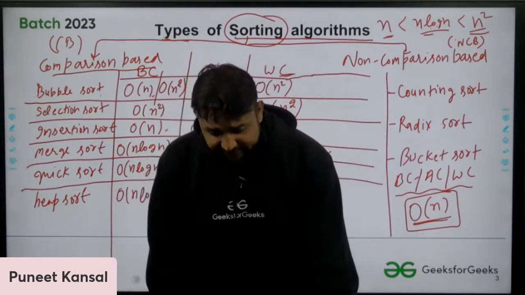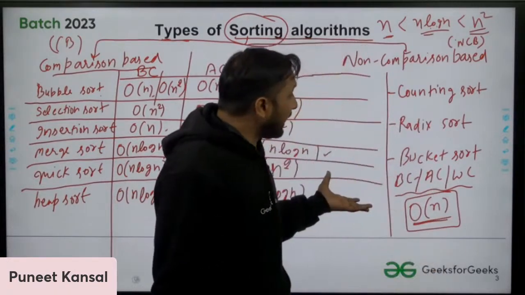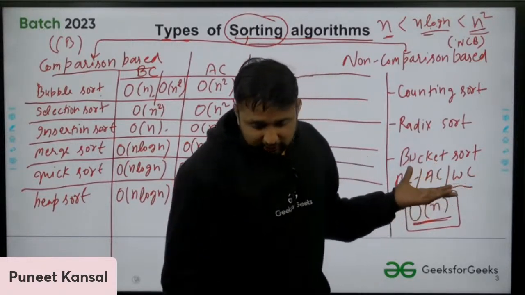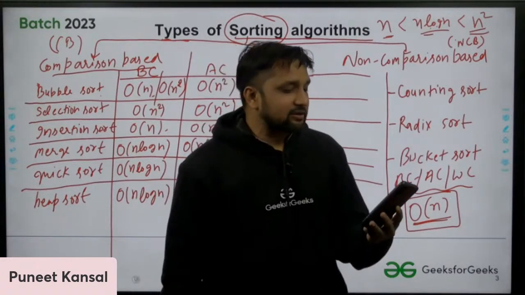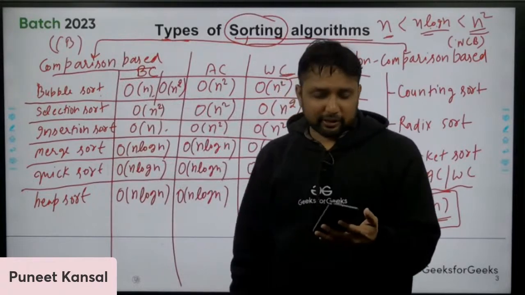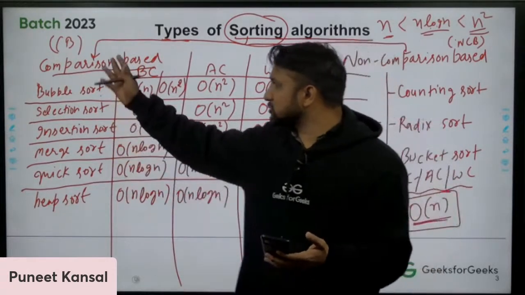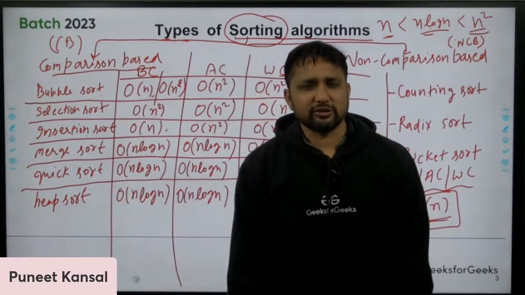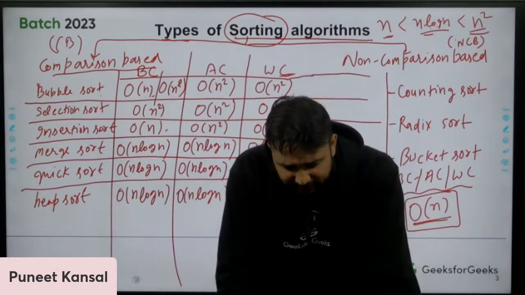And we have already discussed that the complexity of comparison based sorting algorithms is more than the complexity of non comparison based sorting algorithms. We have already discussed this thing, and a GATE aspirant is still saying that comparison based sorting algorithms are better to use. Can you tell me why you have to use the comparison based sorting algorithm? This is actually an interview based question. You are right, GATE aspirant.